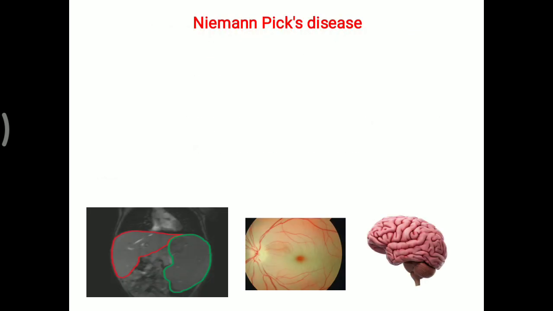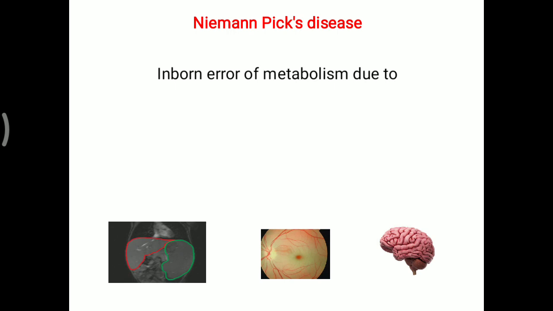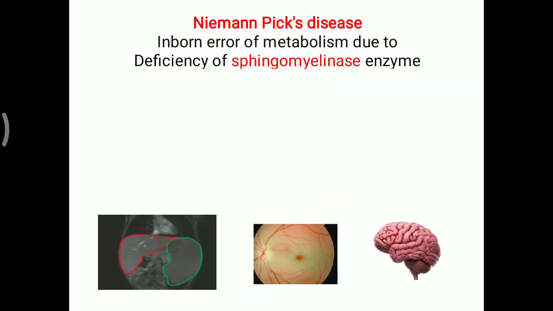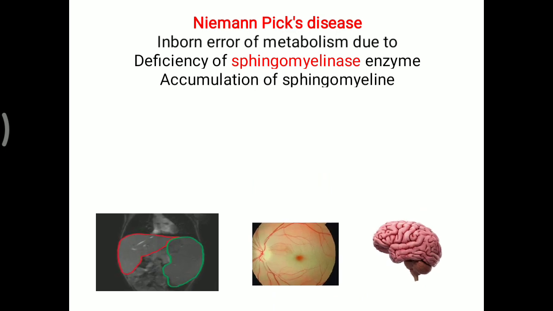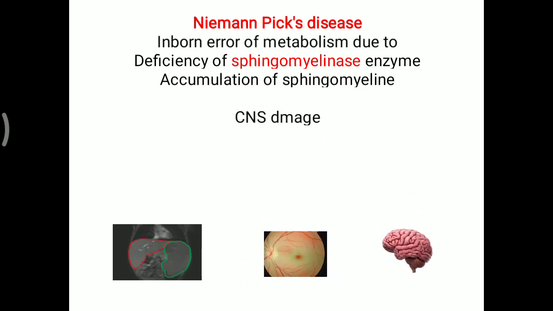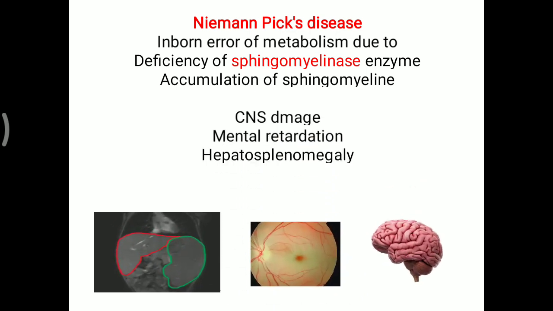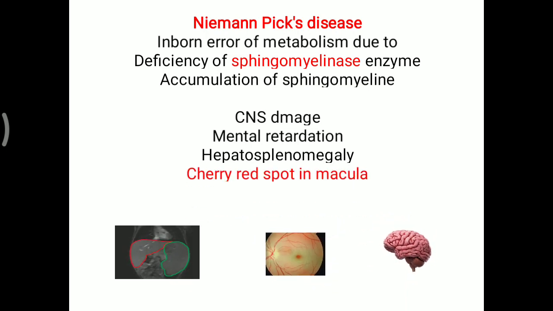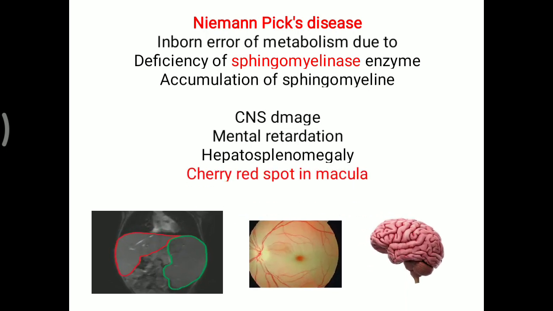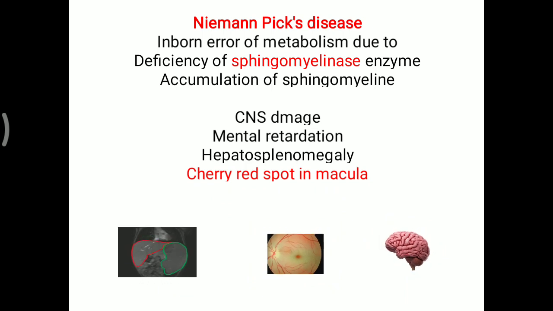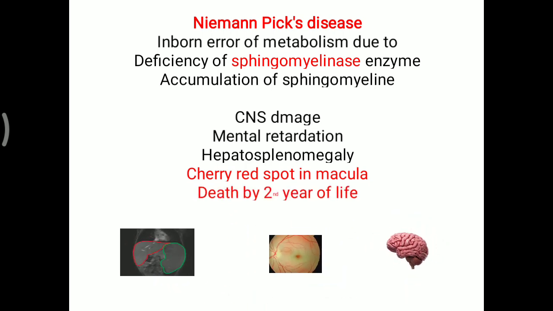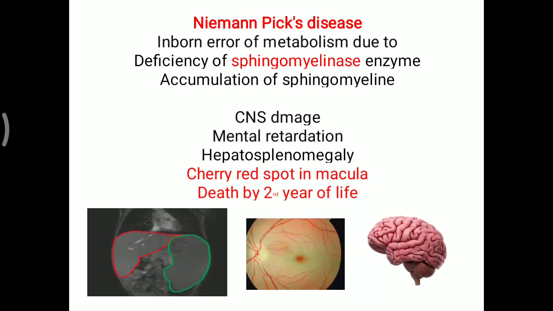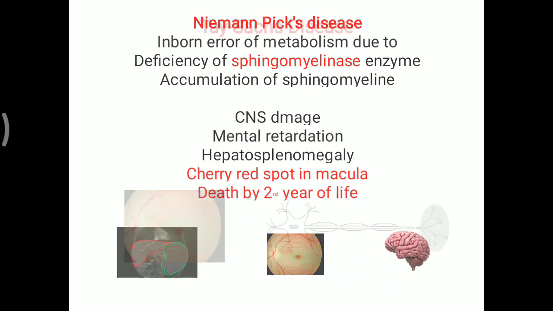One more, that is Niemann-Pick disease. Here basically the deficiency is of the enzyme sphingomyelinase. So sphingomyelin remains deposited, which can lead to CNS damage, mental retardation and hepatosplenomegaly. Cherry red spot in the macula is also seen. From the picture you can remember Niemann-Pick disease. Death occurs by the second year of life. That is the typical picture of Niemann-Pick disease.